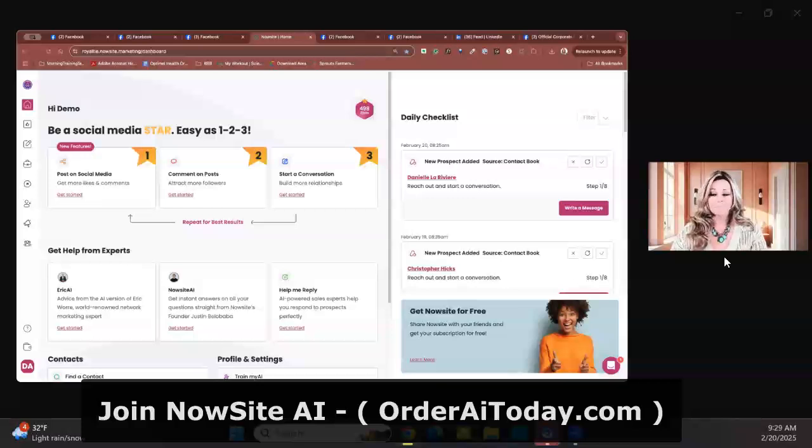So here's some final thoughts. If you came with a team or a company, your team leaders already set up the systems for you. You just plug in and go. If you came here on your own, you do have the ability to make those business profiles so that the AI can create that information for you to help you with your business. No experience is needed. AI handles the hard part. It's one-click social media, lead generation, and closing of sales, and it's guaranteed to double your engagement in 30 days or your money back.